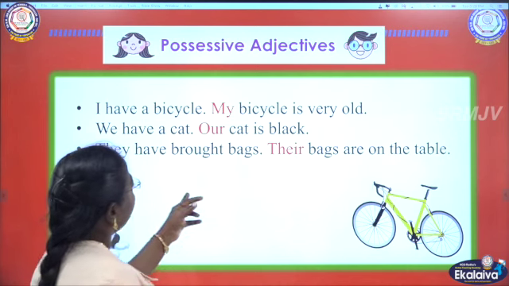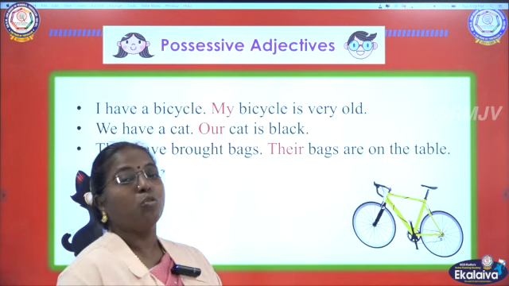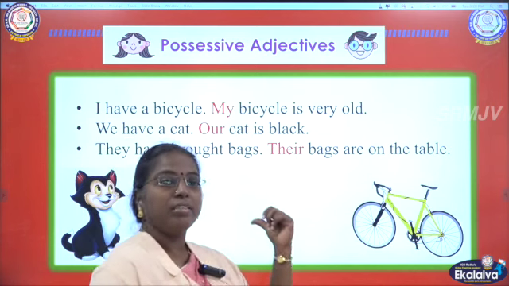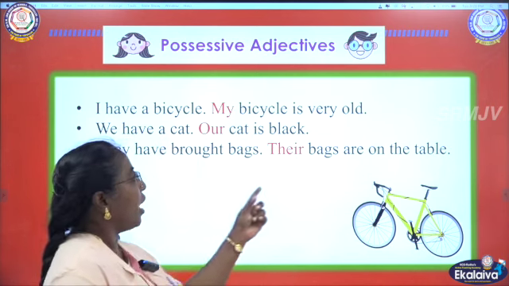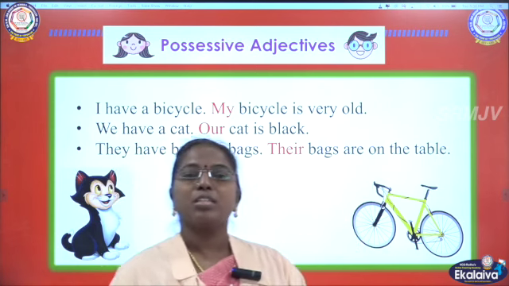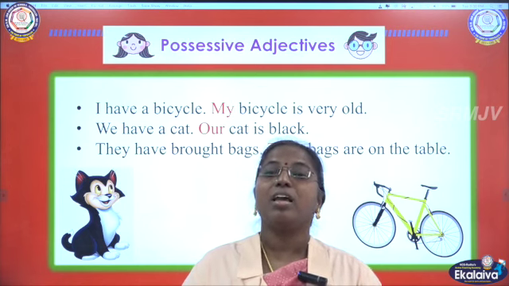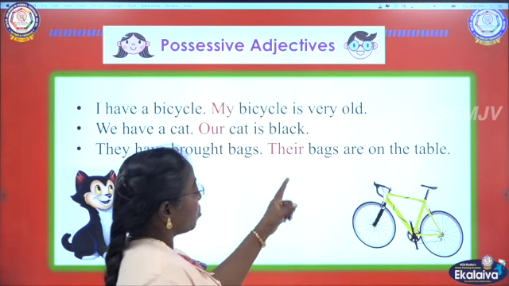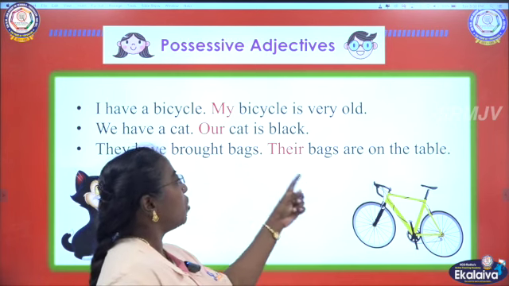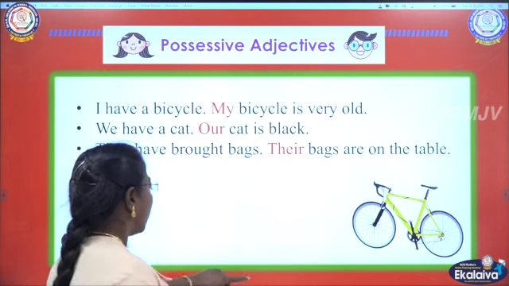Then, they have brought bags. Their bags are on the table. Who brought the bags? They. They have brought bags. They is a pronoun here. And whose bags are on the table now? Whether it is your books or my books, it is their books. Whose books? Their books. Bags is a noun here, and before the noun we get their. So their is a possessive adjective.